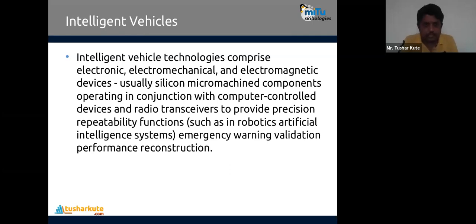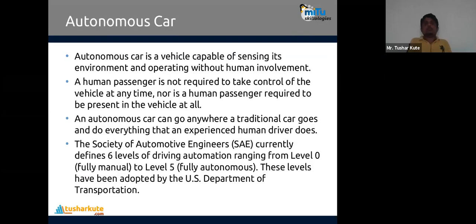Let's consider an autonomous car. It's a vehicle capable of sensing its environment and operating without human involvement. A human passenger is not required to take control of the vehicle at any time, nor is a human passenger required to be present in the vehicle at all. The car can go anywhere a traditional car goes and do everything that an experienced human driver does.